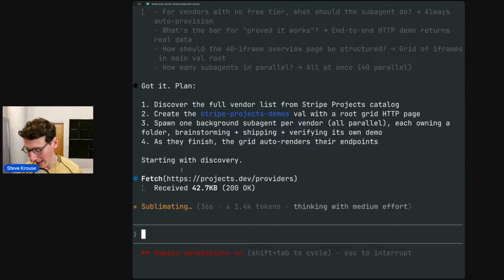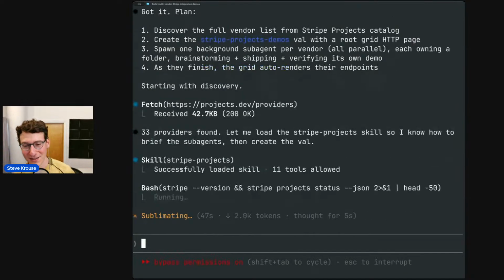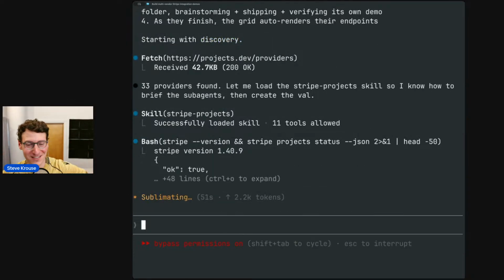Yeah, I think the max number of sub-agents I've spun up at the same time is 10 before. All right, so 33. That's too bad that this title says 40, because I asked Claude Code earlier how many and it said 40. So that's the title. I can't change the title of this video. Too late.